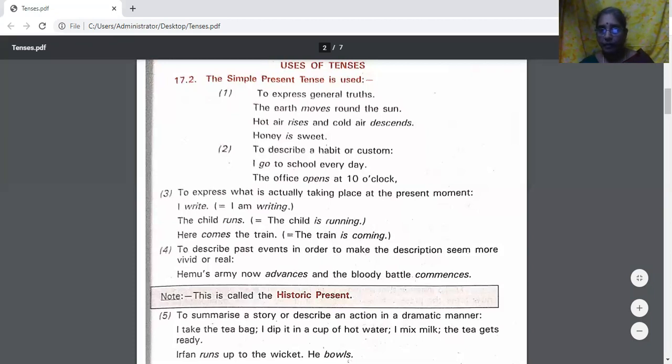In that situation also you use simple present tense. So that is known as historic present. Something which happened in the past, but now you are trying to describe as though it has happened just now, so that the listeners can have a realistic experience.